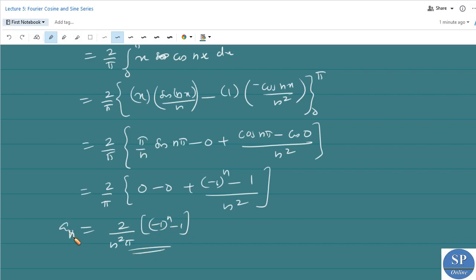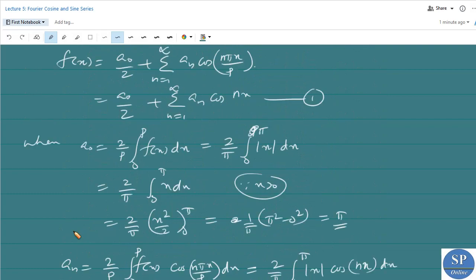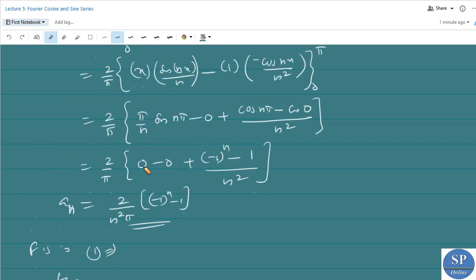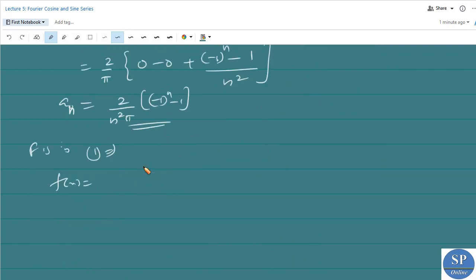So we can replace this an and a naught in the given series a naught by 2 plus summation n from 1 to infinity a n cos nx. So the required Fourier series or the cosine series is f of x equal to a naught by 2. We have a naught is pi, therefore a naught by 2 is pi by 2, plus summation n from 1 to infinity of 2 by n square pi into minus 1 to the power n minus 1 into cos nx. So this is the required Fourier cosine series.